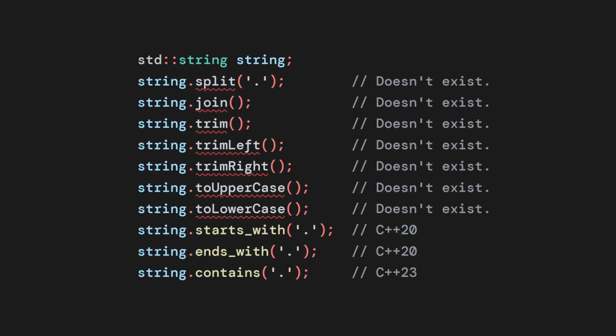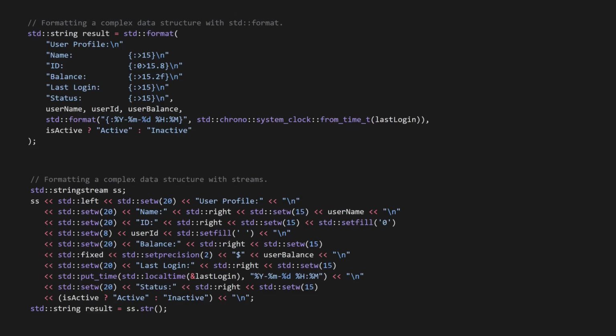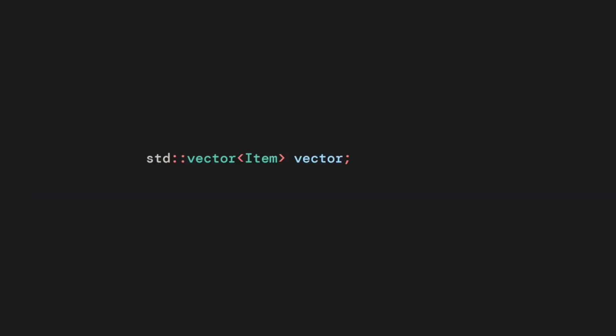This is also around the time we finally got standard format, which is a modern way of formatting strings, similar to how it's done in Python. Before standard format, you had to use streams. Standard vector has its own set of issues. The first is that just like string, it's also missing a lot of methods that you'd expect it to have. You instead have to use free functions from the standard library, but free functions are difficult to search for and use in comparison to class methods.